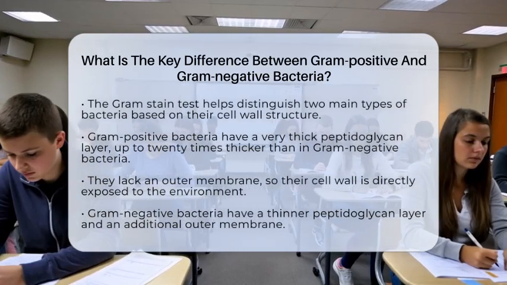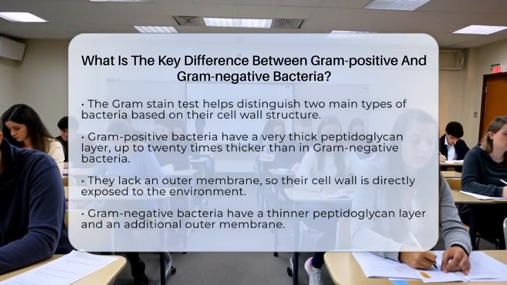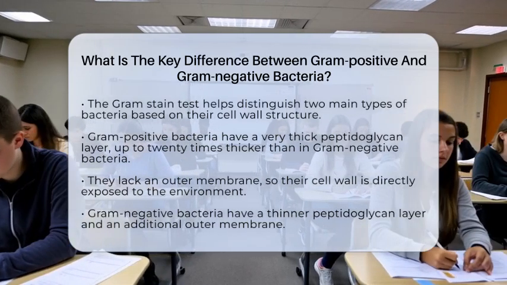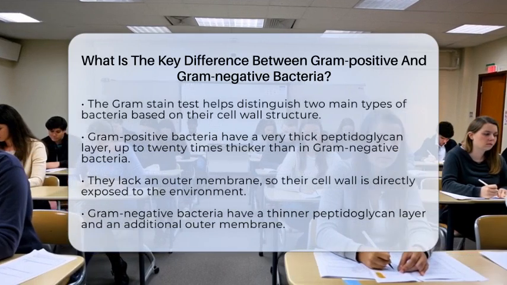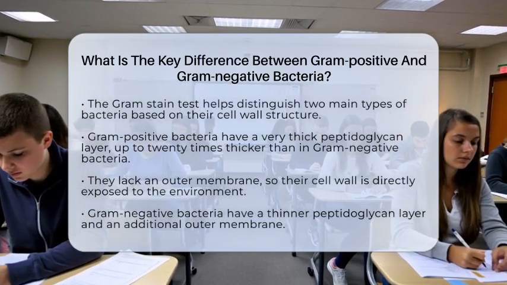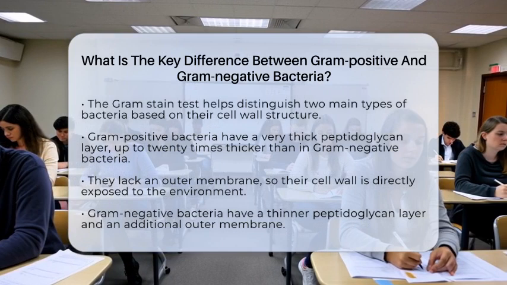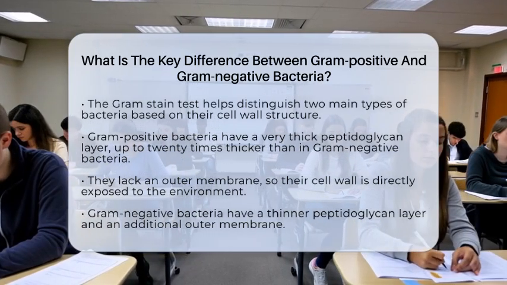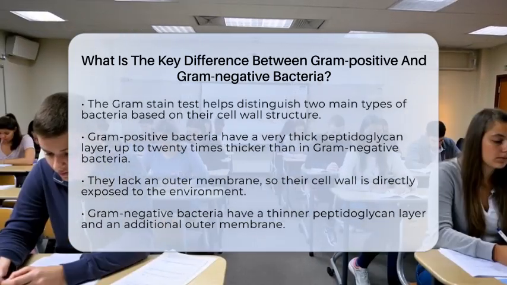The main difference lies in their cell wall structure. Gram-positive bacteria have a very thick layer of peptidoglycan, which is a kind of mesh made of sugar and amino acids. This layer can be up to 20 times thicker than in gram-negative bacteria. They also lack an outer membrane, so their cell wall is exposed directly to the environment.